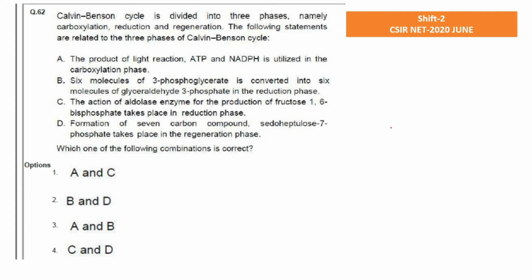Our first question is from plant physiology, and this is from Shift 2. The question is: Calvin Benson cycle is divided into three phases. Calvin Benson is what? That is the C3 cycle, the cycle which is responsible for fixing of carbon. Because if we talk about photosynthesis, the light reaction will give us ATP and NADPH, but in the C3 cycle, all this energy is utilized in this pathway, and finally it will be converted into the sugar compound.